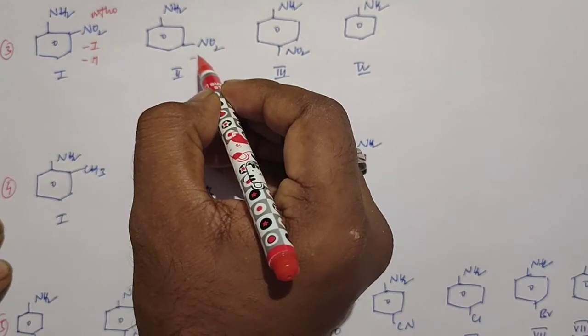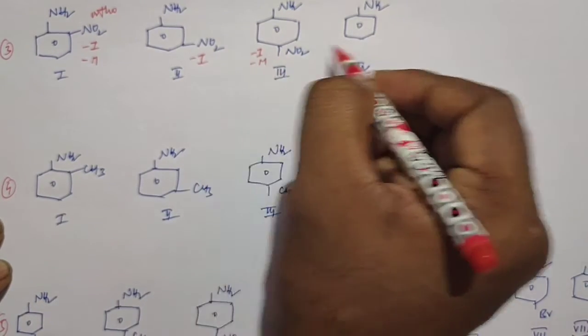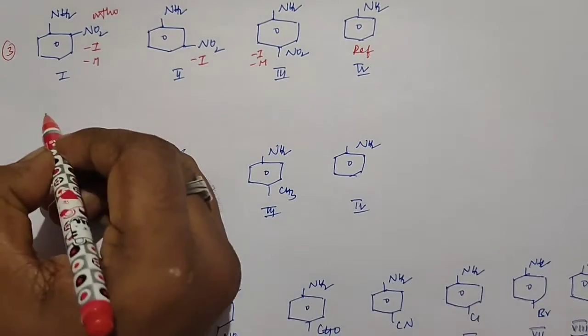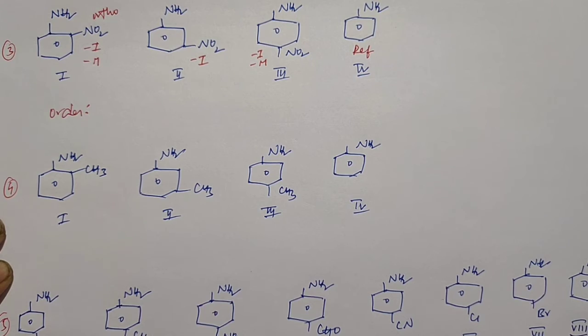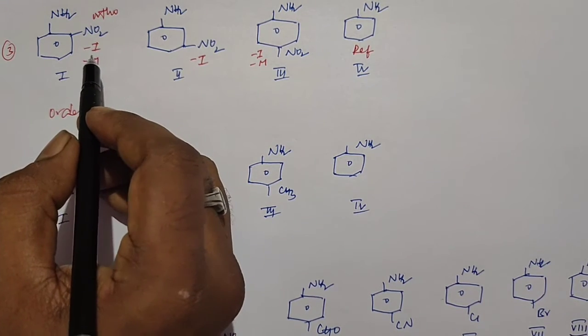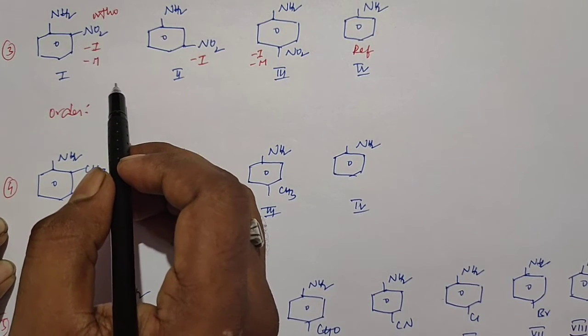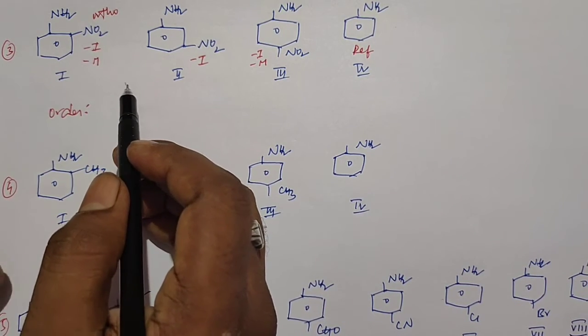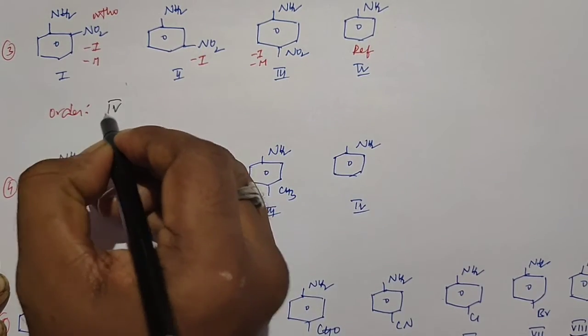Here at meta position, NO2 shows the minus I effect. At para position, minus I and minus M will be present, and it is the reference structure. So if you take the order of their basic strength, here due to the presence of the ortho effect it is least stable. Why? Because the minus I effect and minus M effect decrease the basic nature. So the reference structure is more basic in nature.